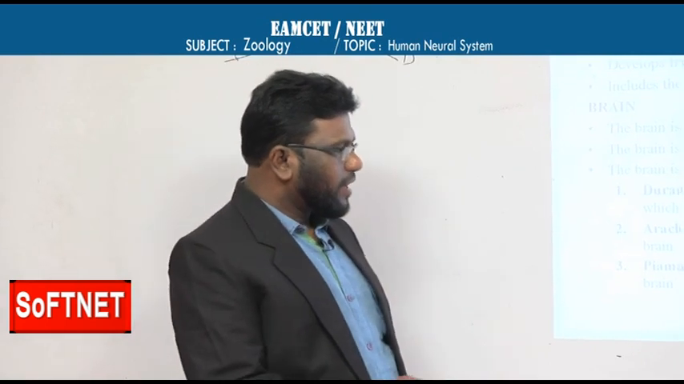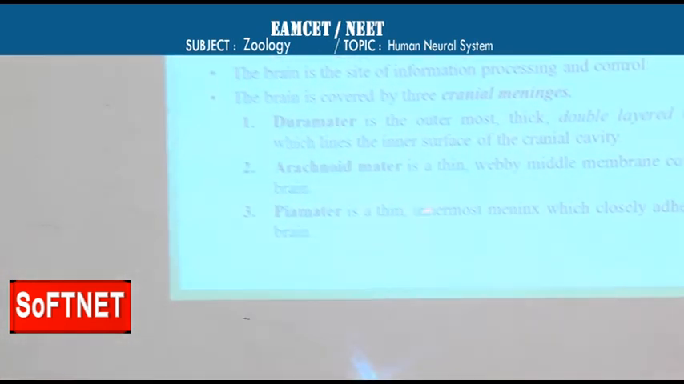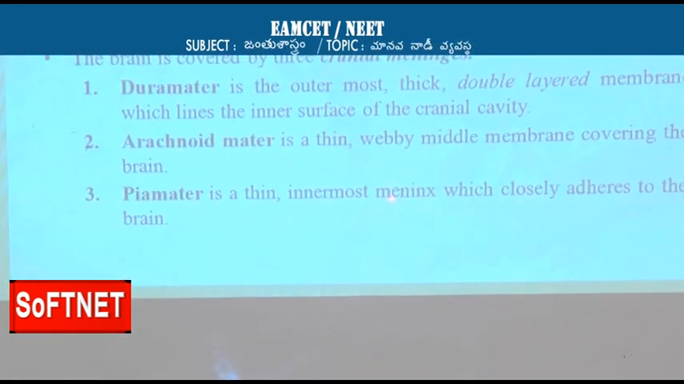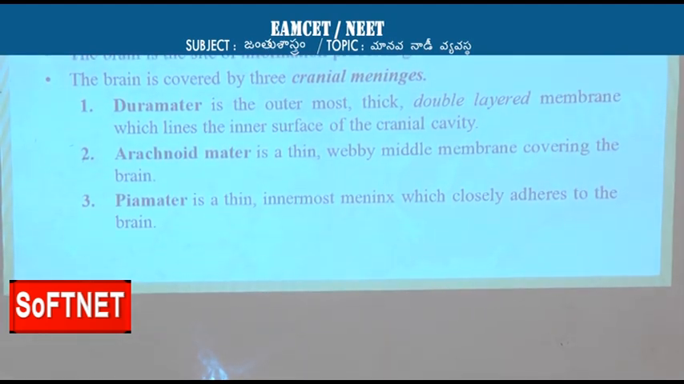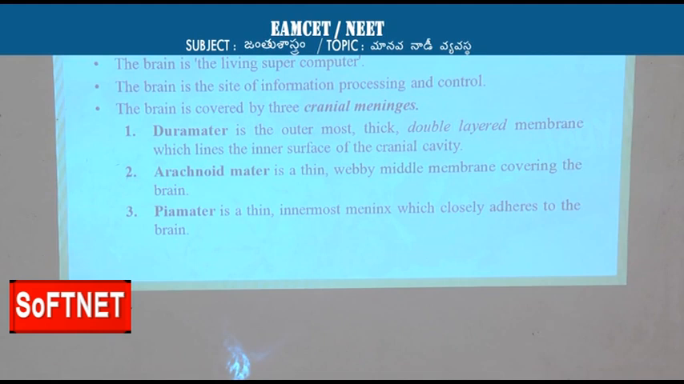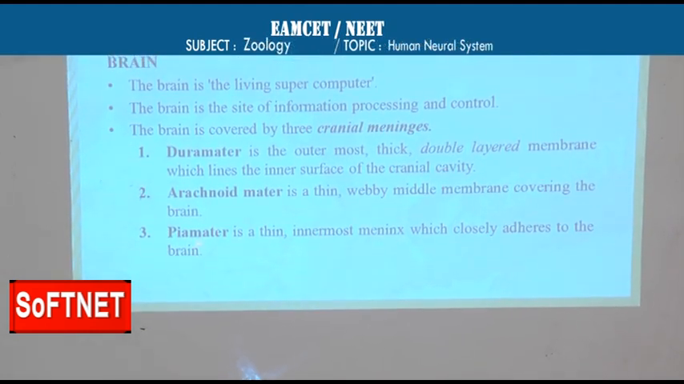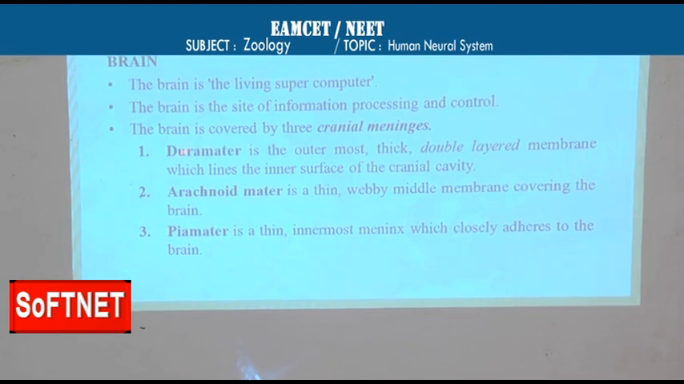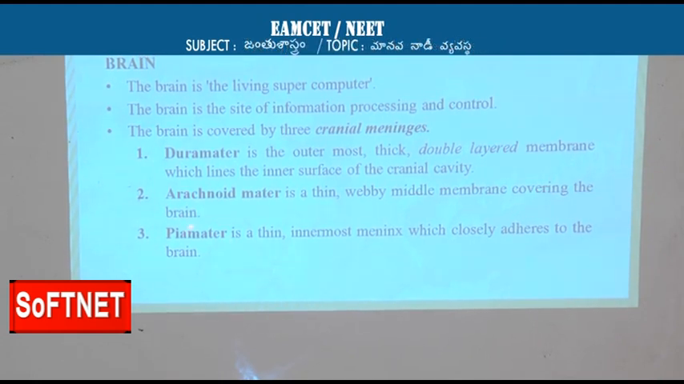The third membrane, pia mater, is also thin and the innermost meninx, and it adheres to the brain. That means the outer surface of the brain is immediately covered by pia mater. So these three are: number 1 dura mater, number 2 arachnoid mater, and number 3 pia mater. These three are the cranial meninges which protect the brain.